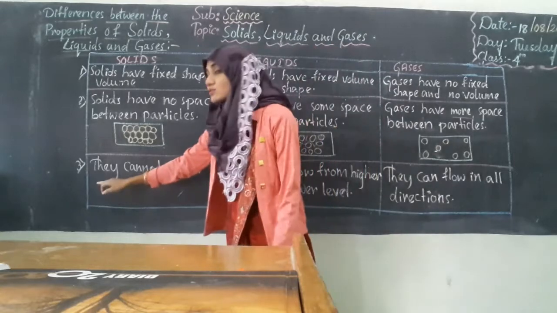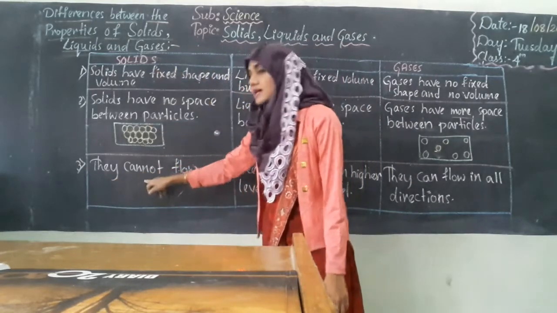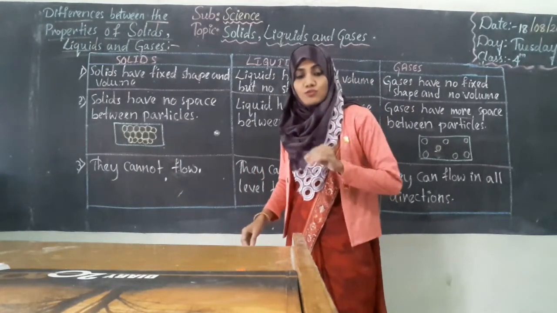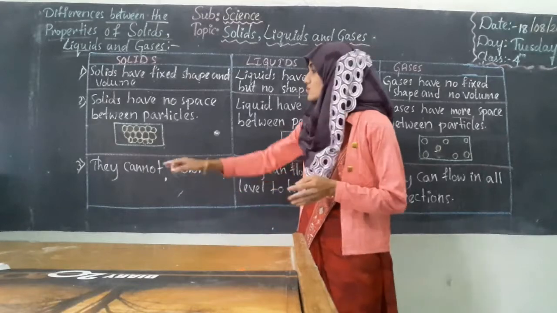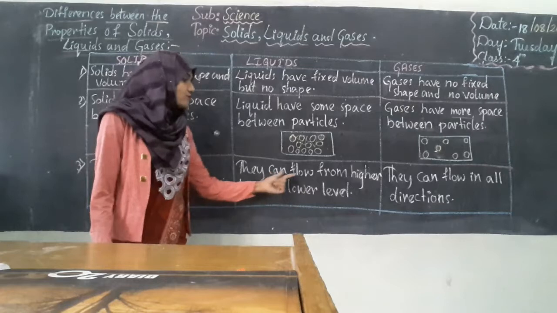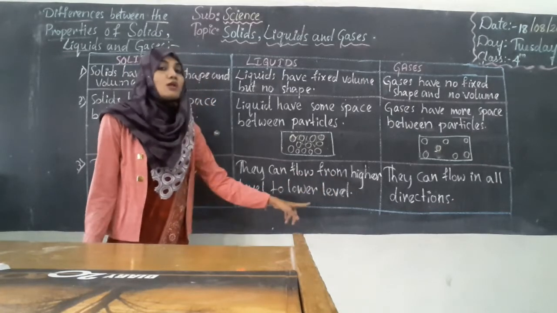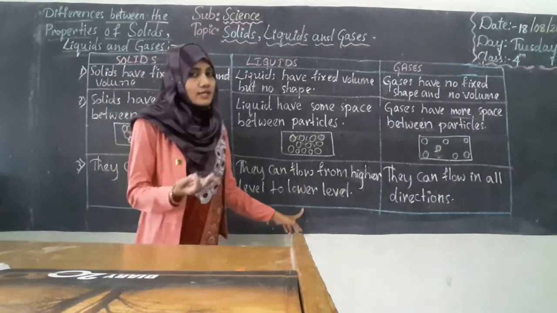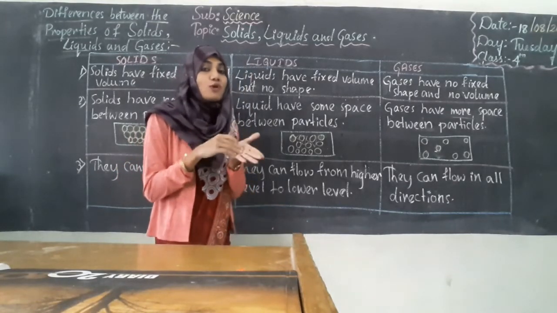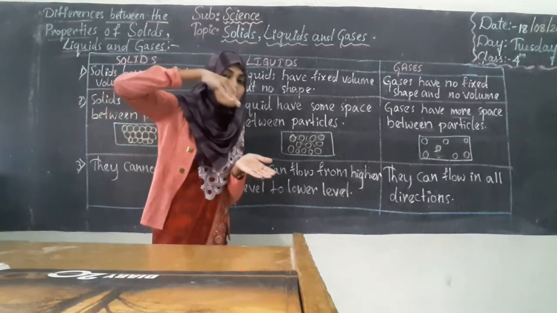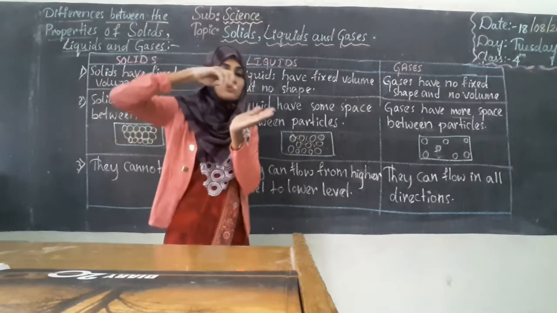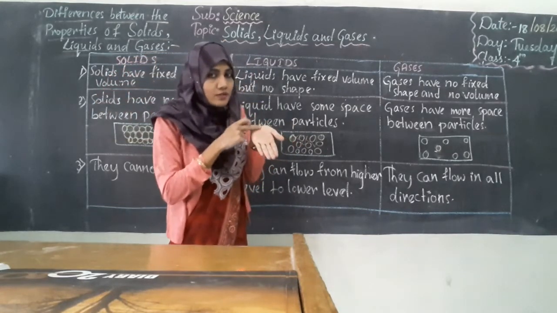The third point. Solids cannot flow. Can a solid flow? No. Have you seen a stone flowing on its own? No. So solids cannot flow. Whereas liquids can flow from a higher level to a lower level, isn't it? So a liquid, for example water, can flow, but it can flow only from higher to lower. If you pour water like this, it will flow from here to there.